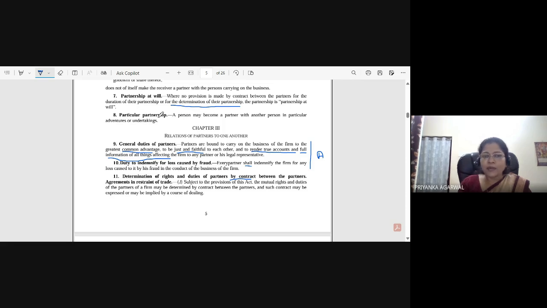And in case of particular partnership, I have mentioned that it is for a particular undertaking. However, if you see in the definition, it mentions particular adventures. So what do you mean by particular adventures? Is it some kind of bungee jumping, or some kind of roadies, or what?